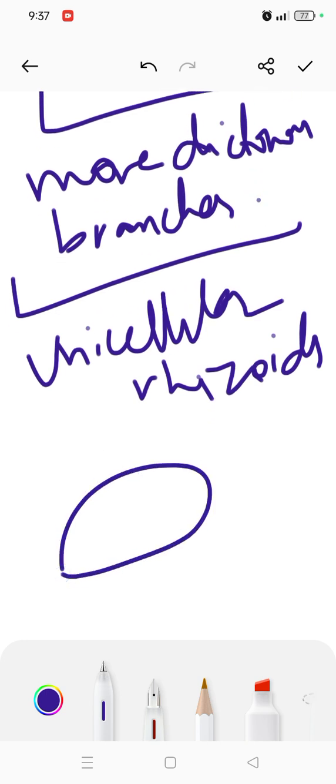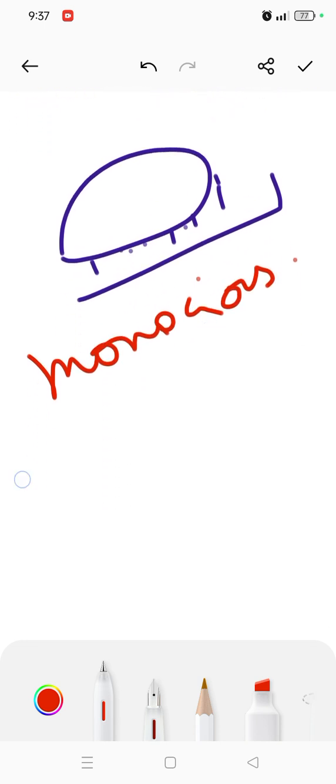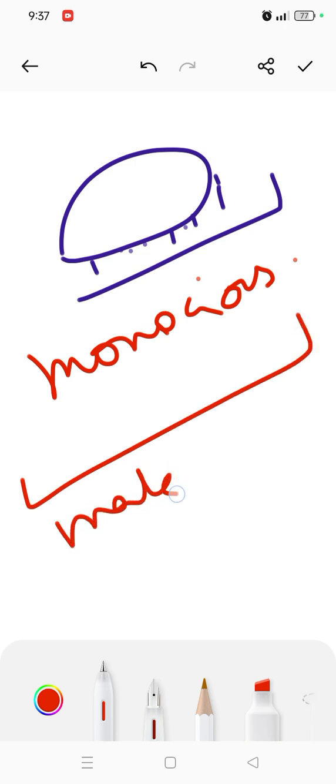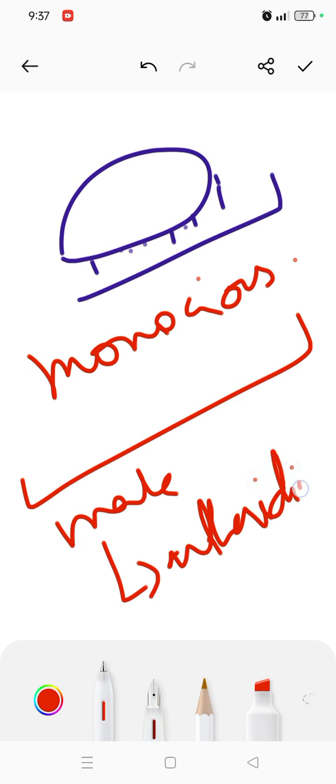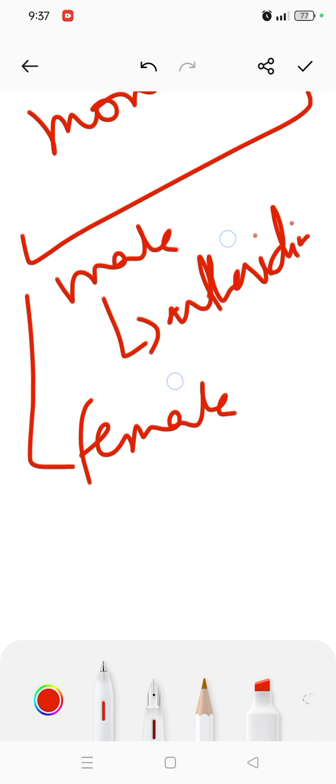If this is the structure, on the downward side you'll see small structures on the outer surface at the end, and those are called rhizoids. These are also called false or pseudo roots, not true roots. These are monoecious, which means a single type bears both sex organs. The male sex organ is called antheridium, and the female sex organ is called archegonium.